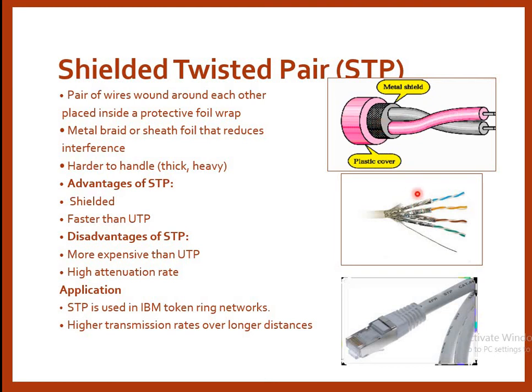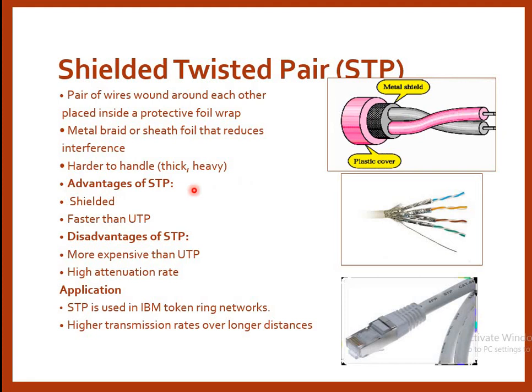So if you take an actual picture, you will observe this is your twisted pair cable, and over it a shield is given. So that is your shielded twisted pair cable. Metal, harder to handle. This is a thick and heavy cable, which is STP.